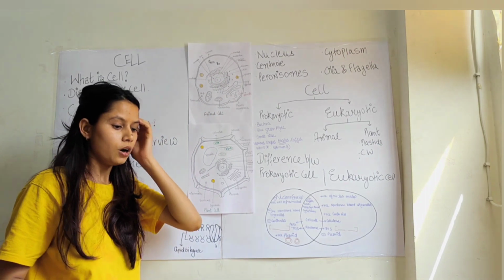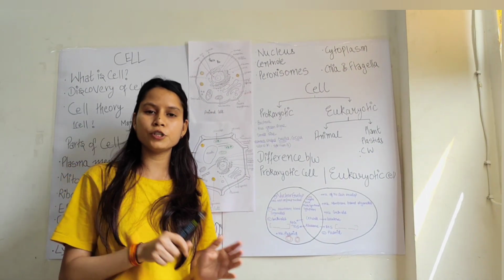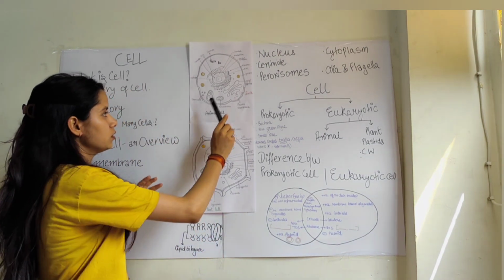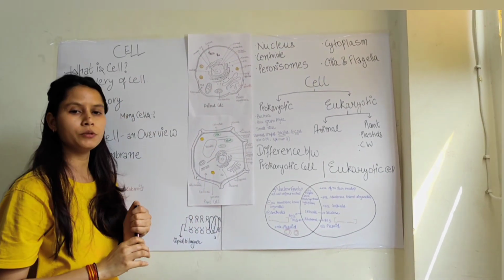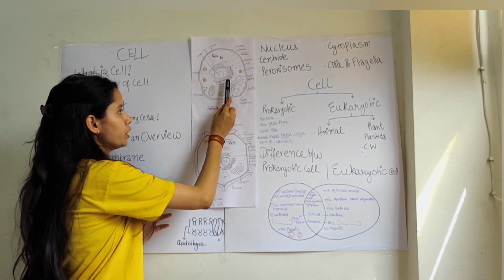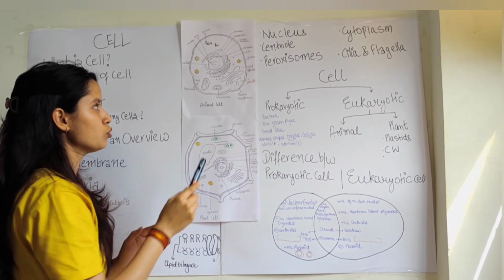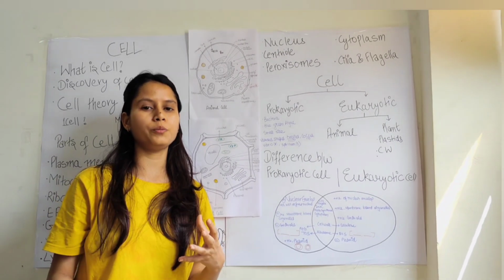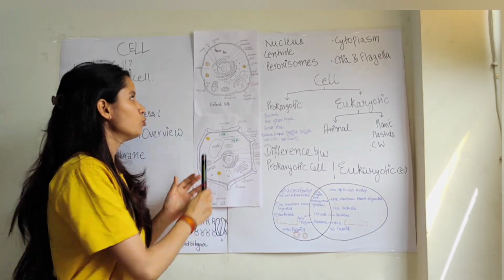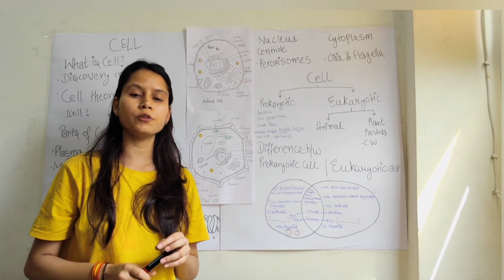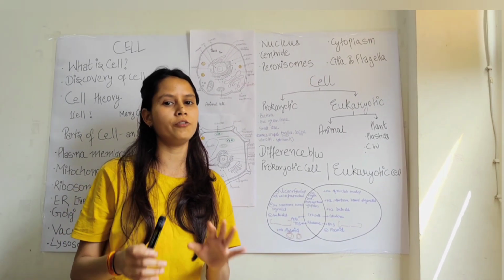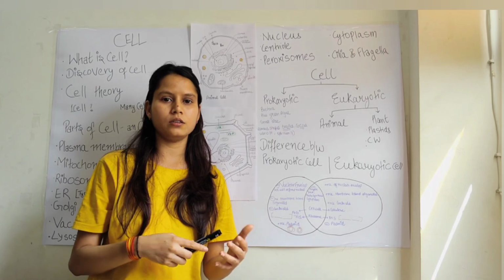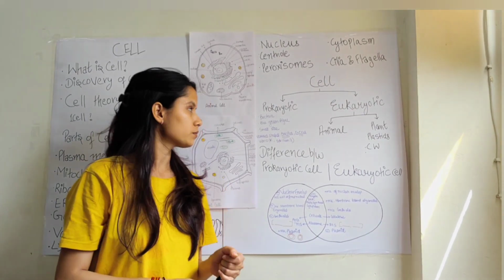endoplasmic reticulum. The function of the rough and smooth endoplasmic reticulum is different, because the rough endoplasmic reticulum is involved in protein synthesis. Whatever protein is synthesized by the ribosomes goes into the rough endoplasmic reticulum, where the folding of the protein takes place. And smooth endoplasmic reticulum is responsible for the synthesis of lipids, fat molecules like glycerols, fatty acids, and cholesterol, etc.